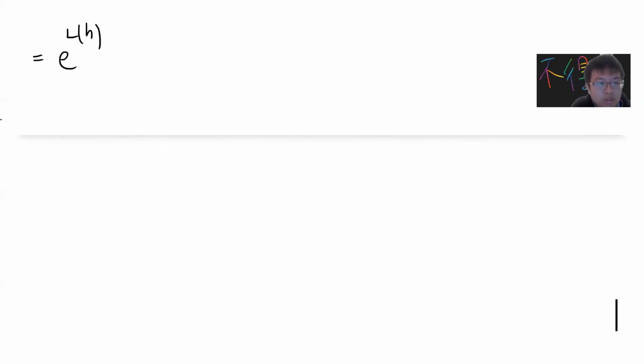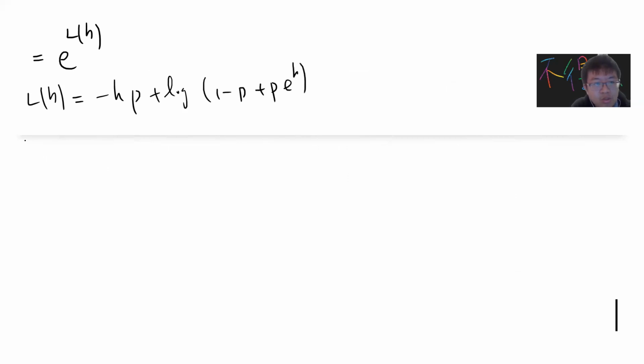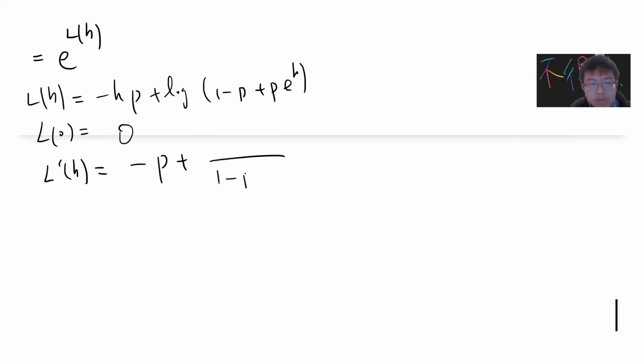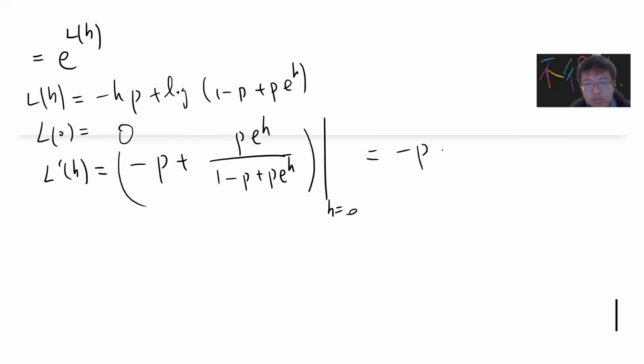A simple exercise: if you put h equals 0, you get 0, because 1 minus p plus p is 1 and its log is 0. If you take the derivative in h, you get minus p plus p exponential h over (1 minus p plus p exponential h). At h equals 0 this is minus p plus p, which is 0. You do another differentiation, and at h equals 0 you still get a simple value.